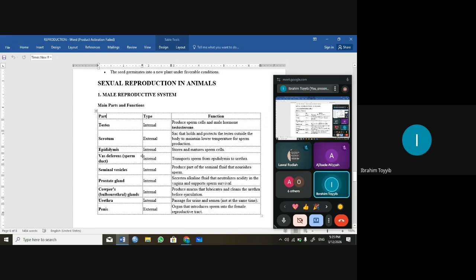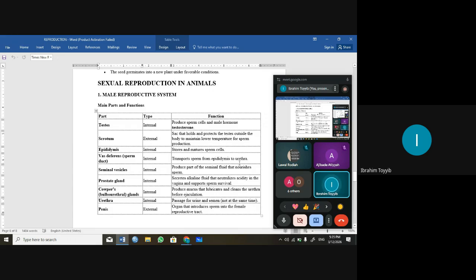So the epididymis is also found inside the male reproductive organ. Its function is to store and mature sperm cells. That's where the sperm is stored and matured before it comes out. We also have the vas deferens, another name for which is the sperm duct. This transports sperm from the epididymis to the urethra.